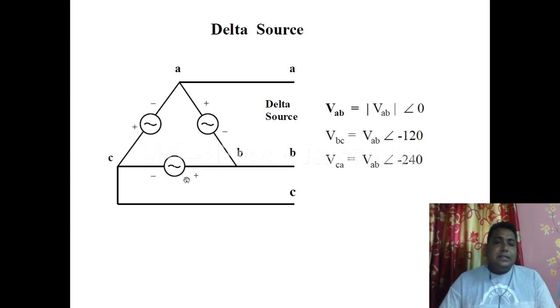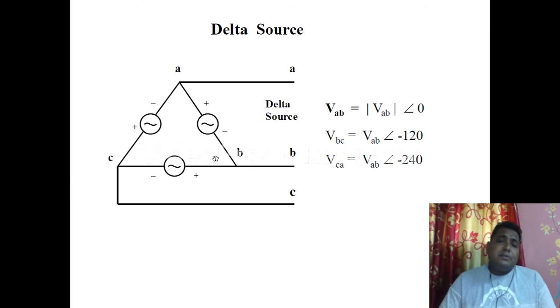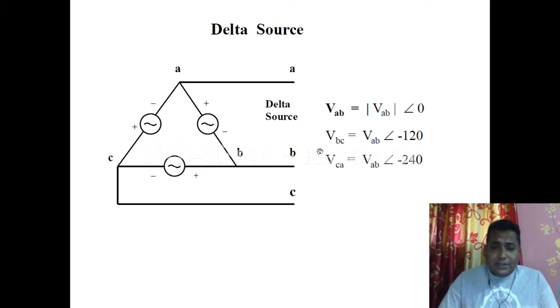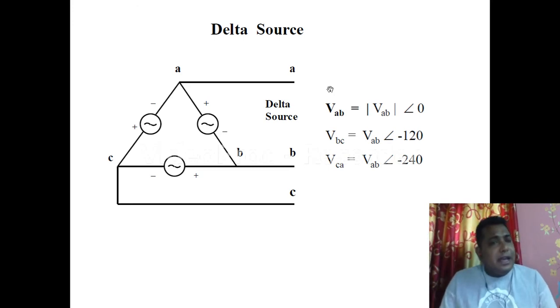Then BC, follow my pointer in the diagram. This BC is shifted from this AB phase by an angle of 120 degrees. That's why this is minus 120 degrees. Again, the CA phase in the diagram is shifted from this BC phase by an angle of 120 degrees. So minus 120 and minus 120, that is minus 240. That's why there are the 3 voltages here. You can see these are all the line voltages.